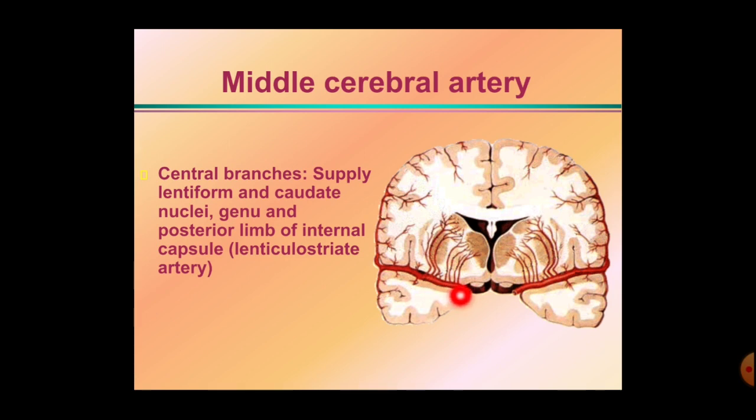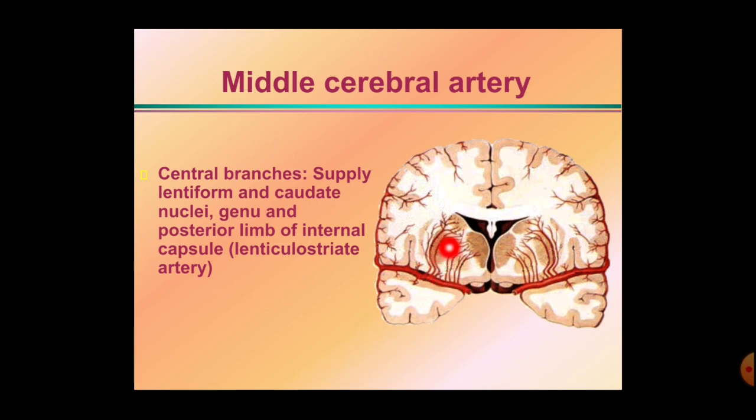Here in the picture, this is the coronal section passing through the cerebrum. Here this is the lateral sulcus. In the lateral sulcus, this is the middle cerebral artery. This is the initial portion, the proximal part of the middle cerebral artery. It gives numerous small branches. These are the central branches. These are called lenticulostriate arteries.